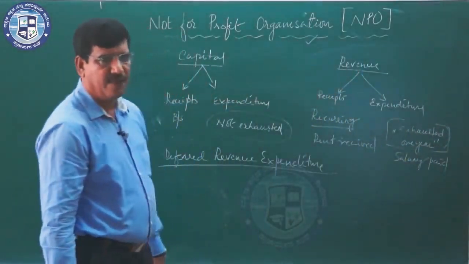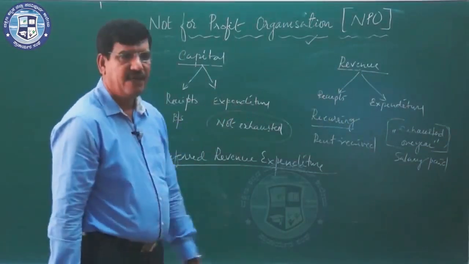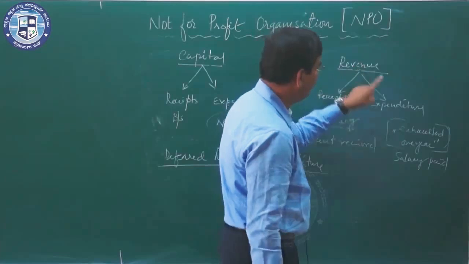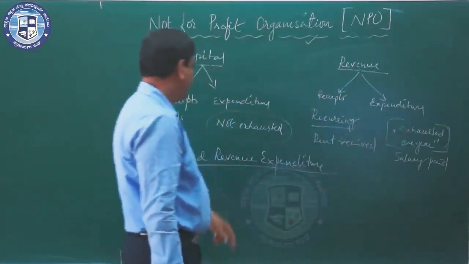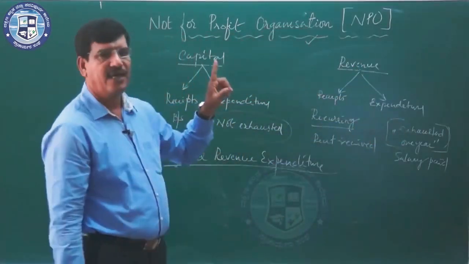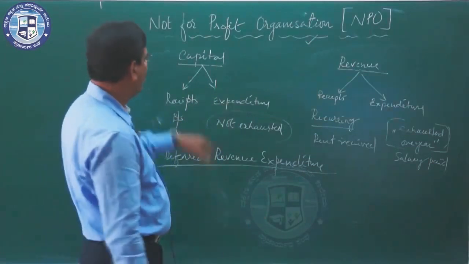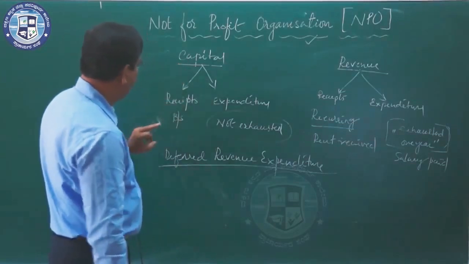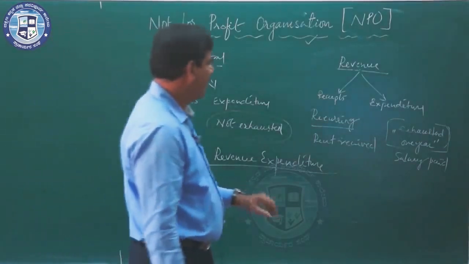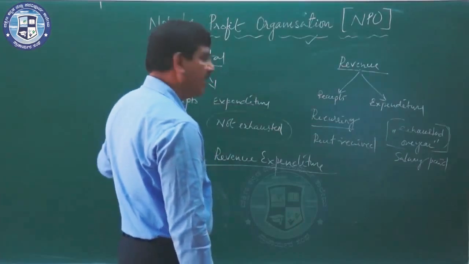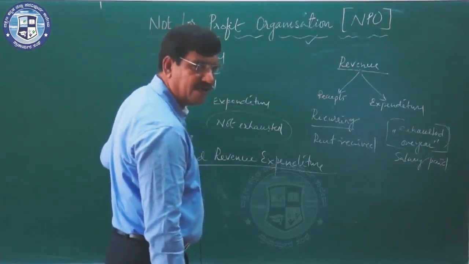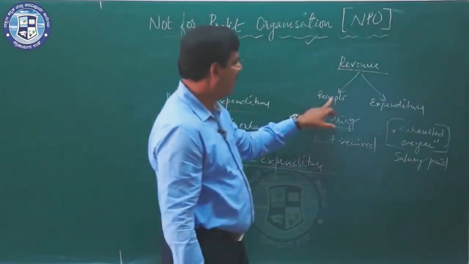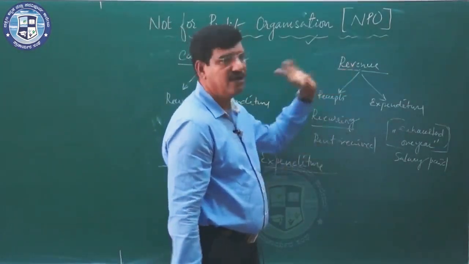After making the payment or after spending, if the benefit is exhausted in 1 year, it is revenue expenditure. If it is not exhausted in 1 year, it is called capital expenditure. Now let's come to the receipts. When the receipts are not recurring in nature, not repetitive in nature, they are called capital receipts. When the receipts are recurring in nature, they are called revenue receipts.